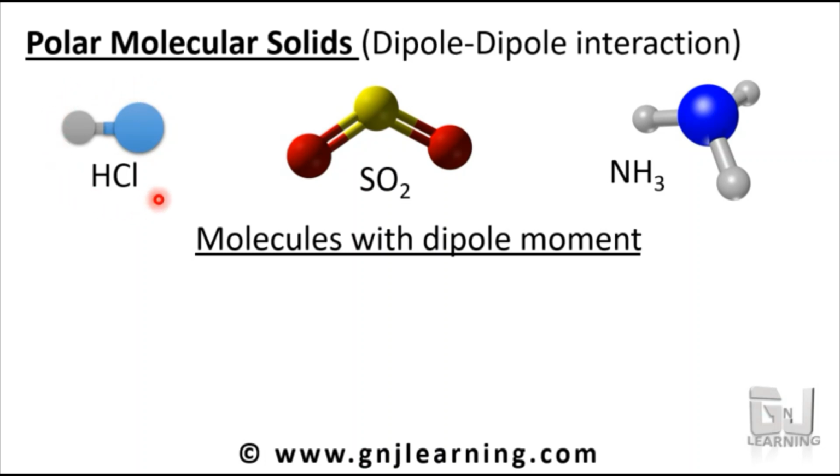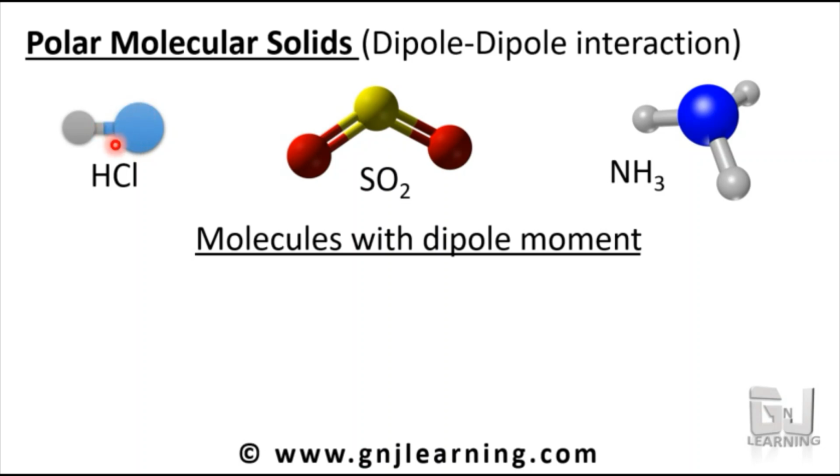For example, in the case of HCl, the bond is shared between two types of atoms whose electronegativity is different. Chlorine has higher electronegativity than hydrogen, and because of that, the shared pair of electrons in this bond moves closer to chlorine.